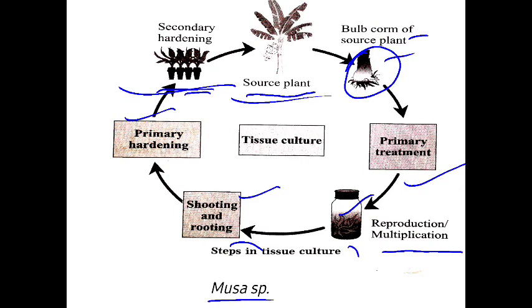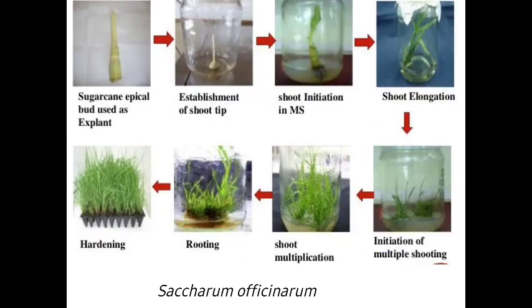Okay, so next if we see, in case of the sugarcane, the scientific name of the sugarcane is Saccharum officinarum. Okay, and यो Saccharum officinarum that is sugarcane लाई चाहिँ कसरी टिस्यु कल्चर गरिन्छ भन्दाखेरि sugarcane को apical bud used as an explant.